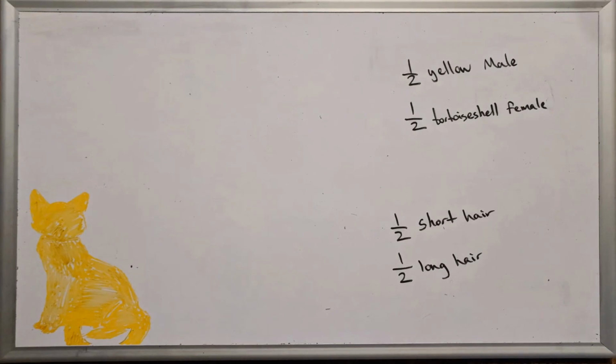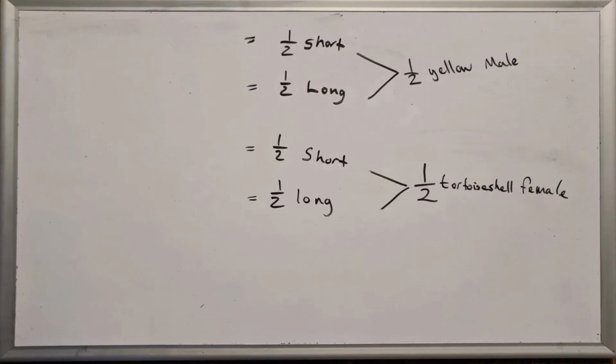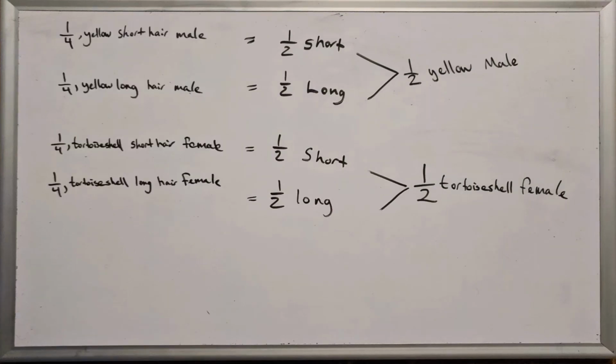Now that we have our probabilities, we can construct our branch diagram. Of our yellow males, half will have short hair and half will have long hair. Likewise, any tortoiseshell females will have a 50% probability of long hair or short hair. We then multiply our probabilities to reach the likelihood of a given phenotype.